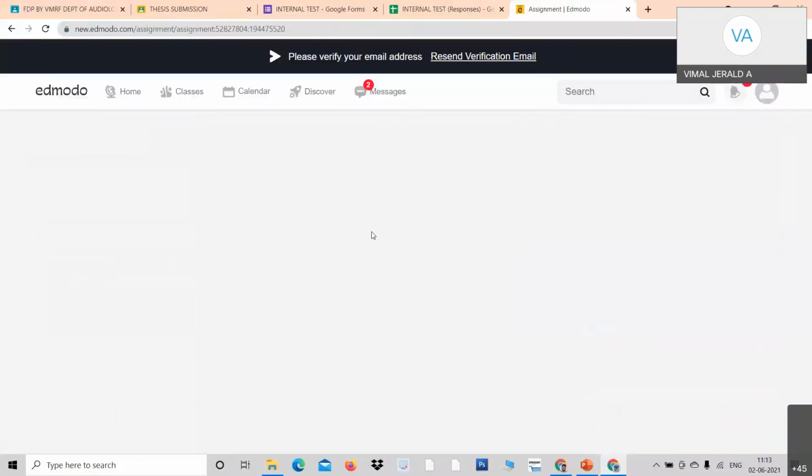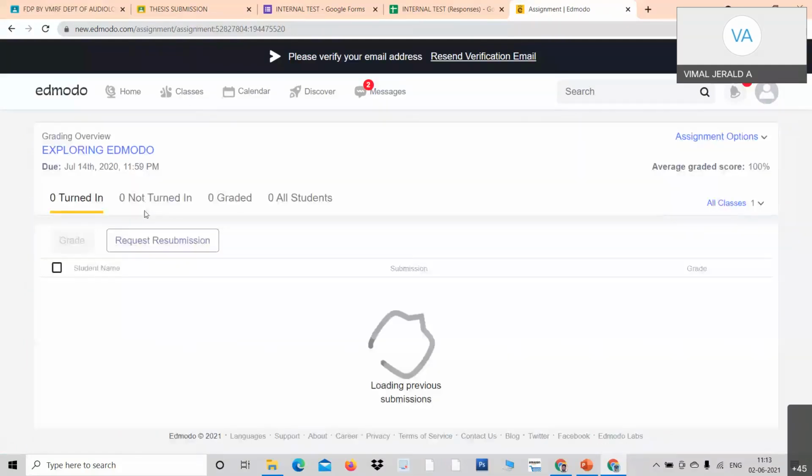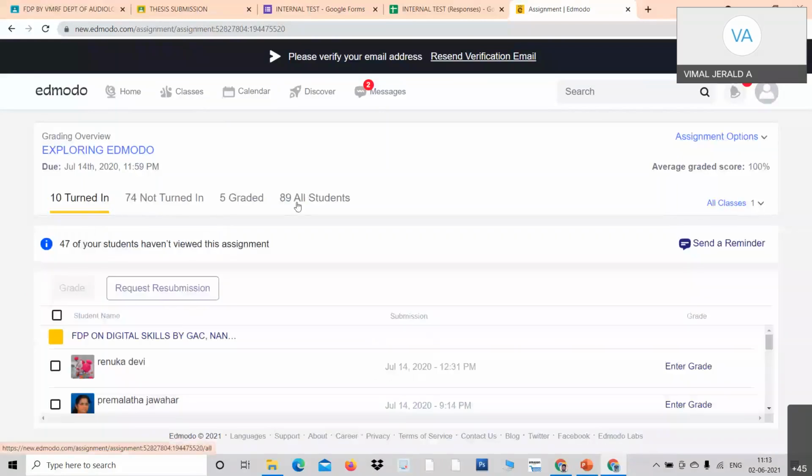It takes you to the assignment page. Look here, the assignments are here. See how many have turned up. 10 people have turned up, 17 people did not, and 5 people have been graded, and totally 79 students.